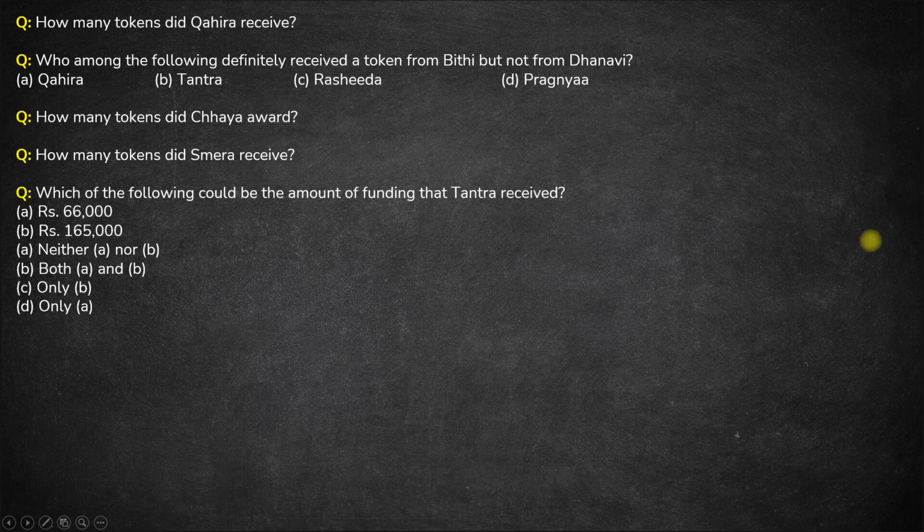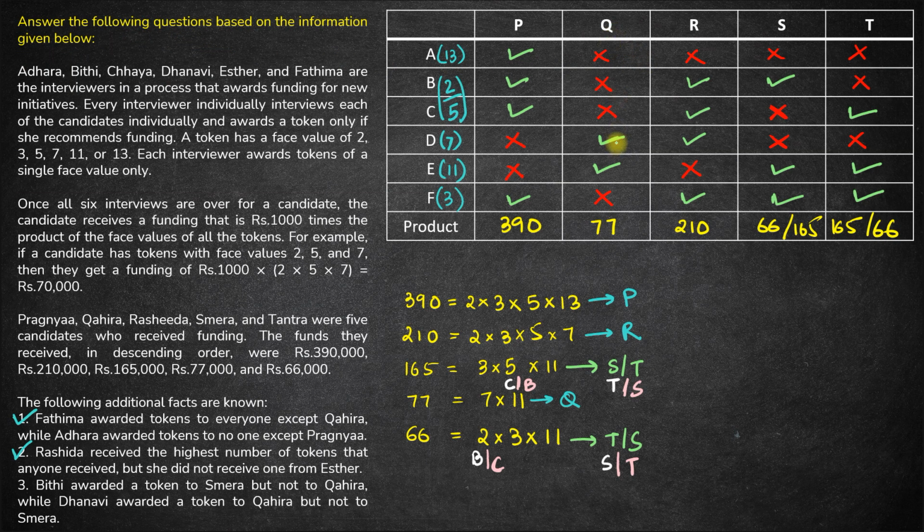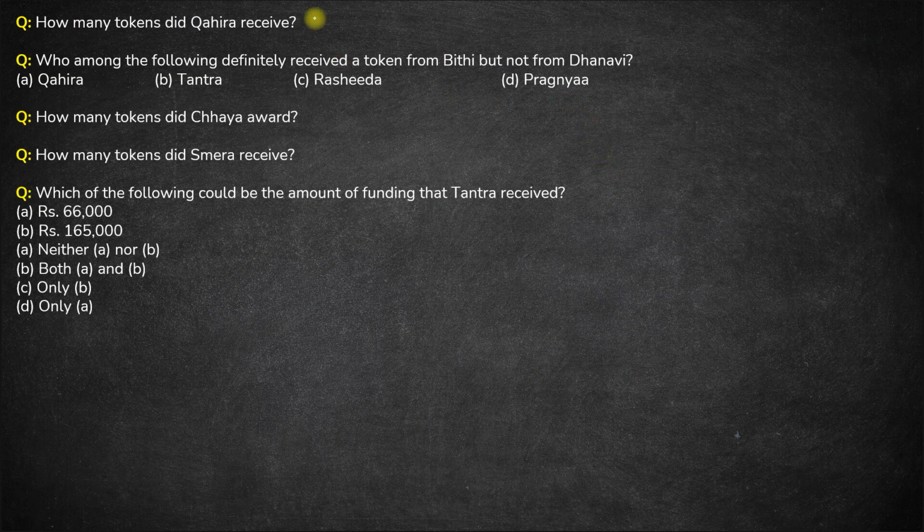Now let us look at the questions. First question is, how many tokens did Qahira receive? So Q received how many tokens? A total of 2 tokens, 7 and 11. These are the 2 tokens. So the answer is 2. That question is not asking what is the product of the tokens or what is the sum of the tokens. Question is asking how many tokens? 2 tokens for Q.